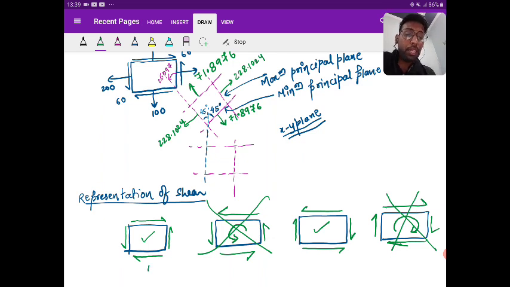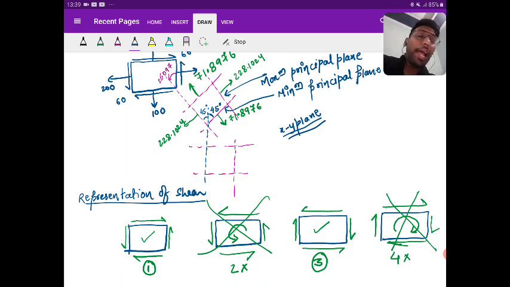So either you adopt first or you adopt third. You cannot adopt second, you cannot adopt fourth, because we are dealing with the equilibrium structure. Is this point clear? Yes? So see then, I am taking the upward and then downward, balancing. This is creating the anti-clockwise couple, so to balance, it will create clockwise.